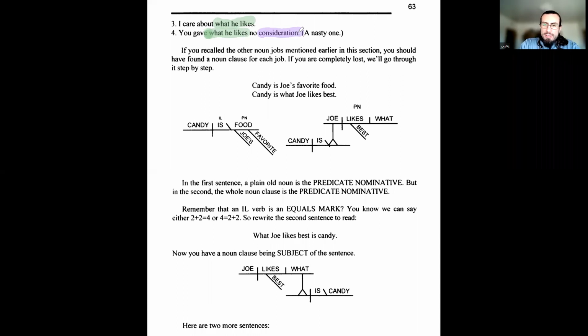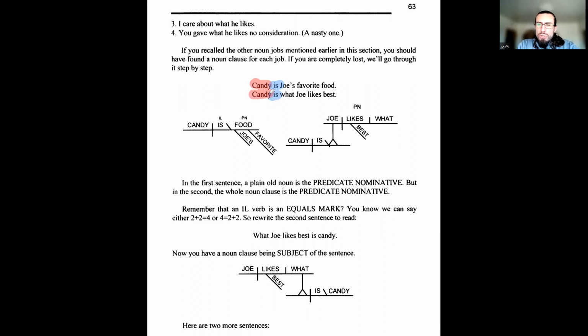Now, if we look at 63, if you recall the other noun jobs mentioned earlier in this section, you should have found a noun clause for each job. If you are completely lost, we'll go through it step by step. So let's look. Candy is Joe's favorite food. All right, ask yourself first, what is the subject? Where's the verb? Is, right? Same thing here.